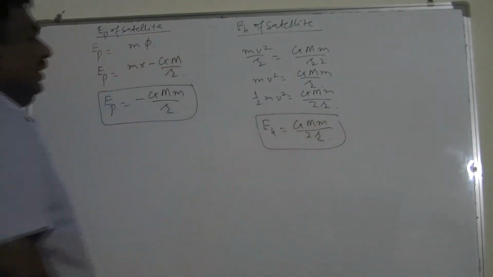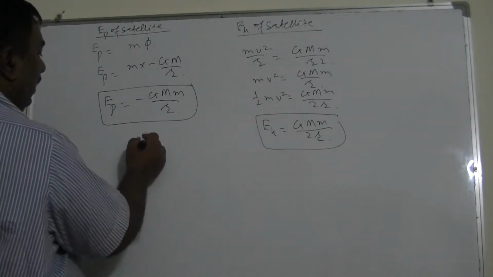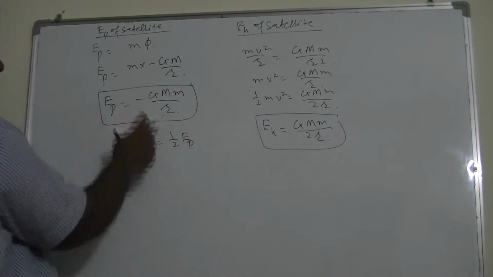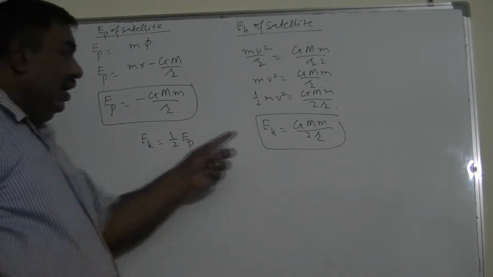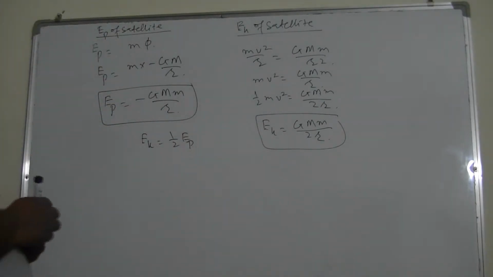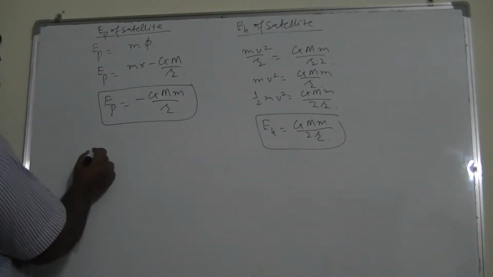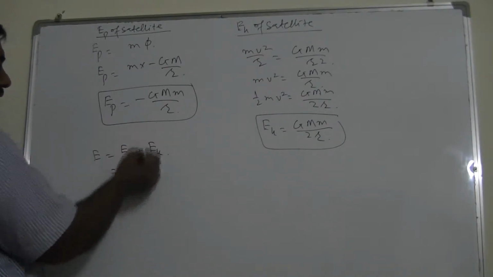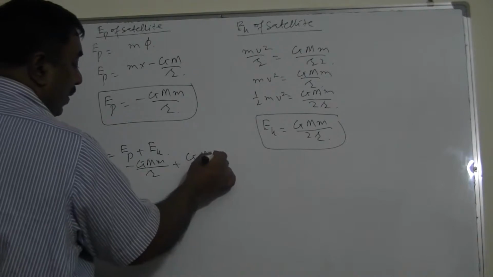You can see kinetic energy is positive, potential energy is negative, and actually I can write kinetic energy as half of what? Potential energy, in magnitude. If you multiply by half, this becomes just the kinetic energy. So kinetic energy is half of the potential energy, but keep in mind, kinetic energy is positive and potential energy is negative. I can find the total energy formula. What the total energy is? The total energy E is equal to EP plus EK, and if I add these both, minus GMm upon r plus GMm upon 2r.